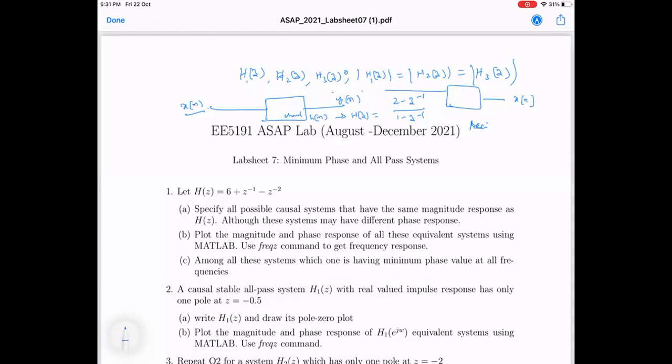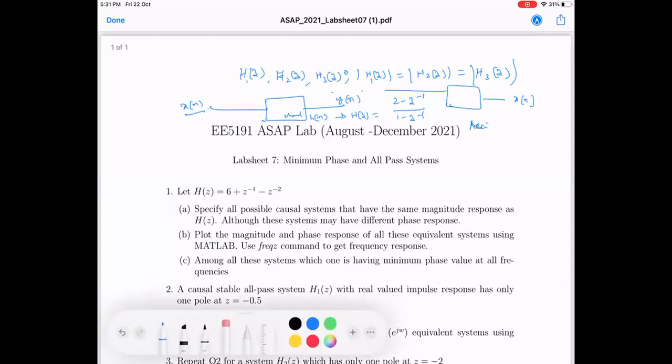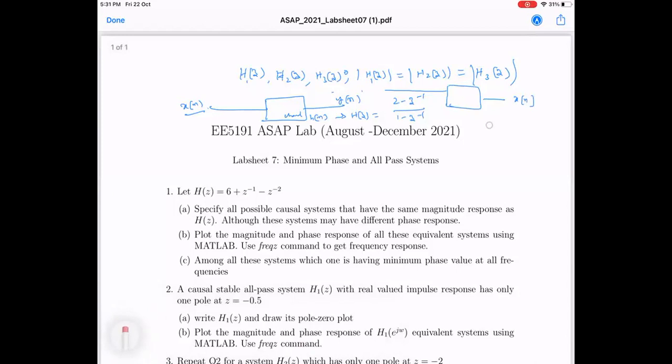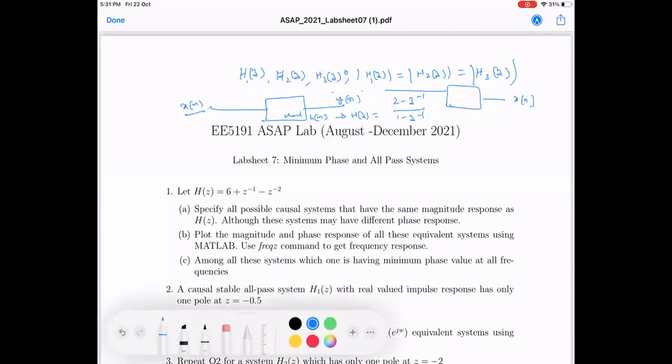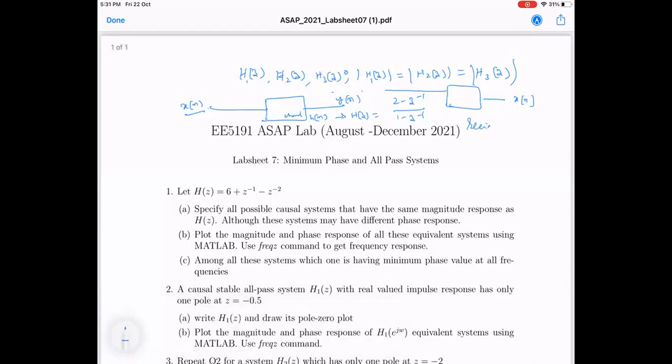You understood my question? Basically, we want to extract x of n from y of n. Correct. So what should I do? We can divide by the frequency response of the channel. Okay, I got the frequency response of the channel somehow. Then what should I do with this? We can divide the z transform of the received signal by that H of z. I have the provision to design a system here. So this system is at my hand.